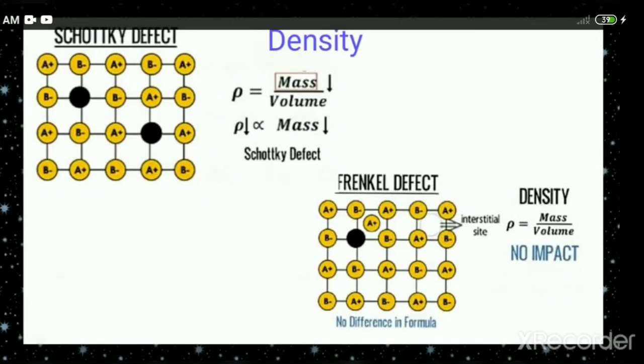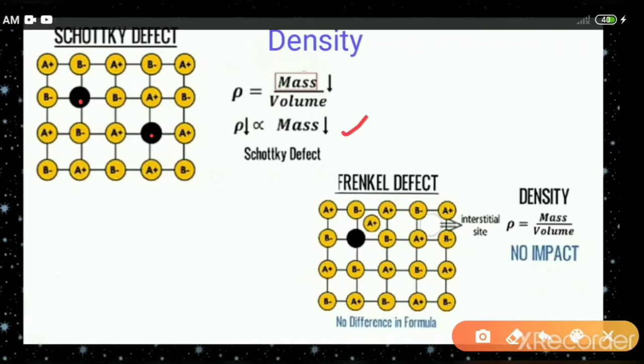Let us discuss how these defects will affect the density. When you look at the Schottky defect, here these two particles are entirely out of the crystal system. That means these particles are not present in the crystal lattice. Therefore, we can say that the mass gets reduced, so the density also gets reduced.